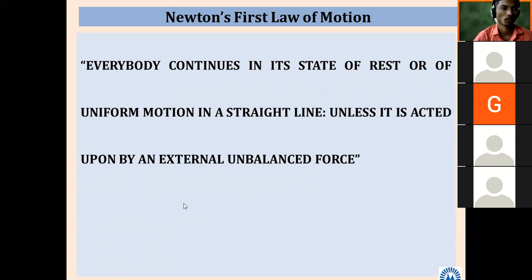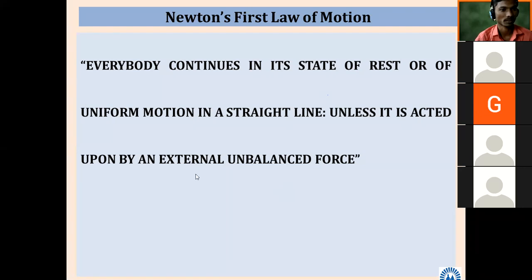Now, Newton's first law of motion: every body continues in its state of rest or of uniform motion. Yesterday you might have written this. I requested you to write down the statement of this law. We discussed many things regarding this. What is this first law famously known as? Law of inertia.